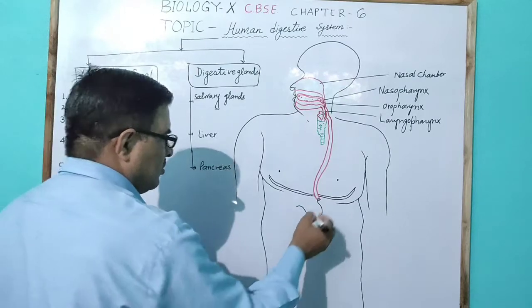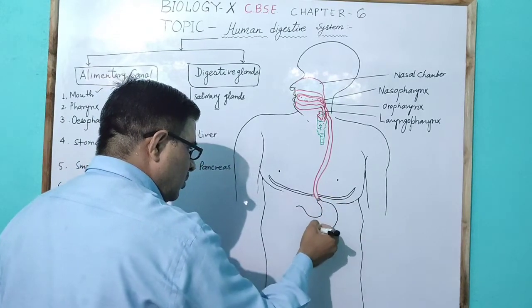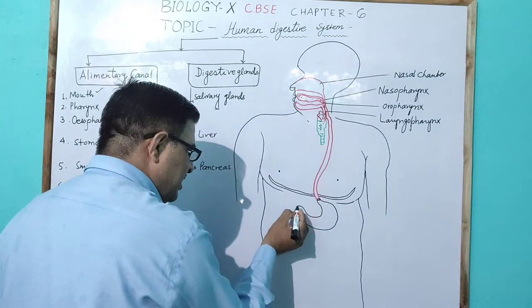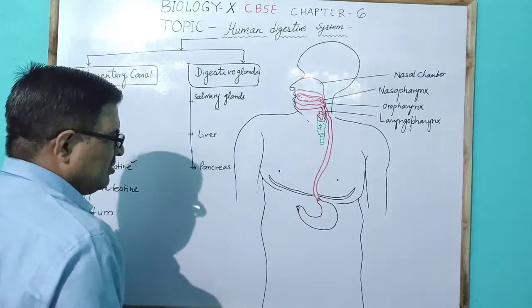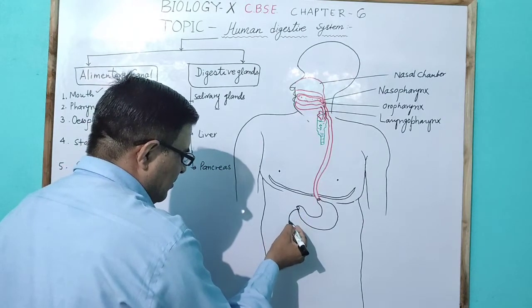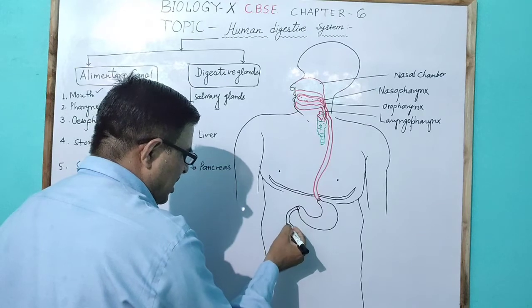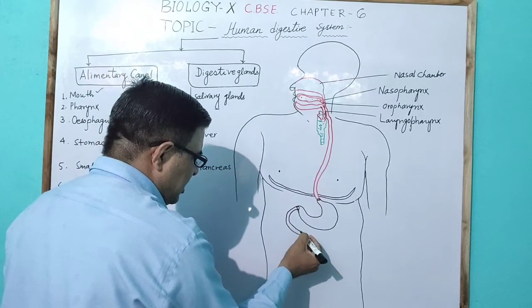This stomach has three parts and also contains a type of sphincter. Then the stomach opens into the duodenum, which has a generally C-shaped structure.